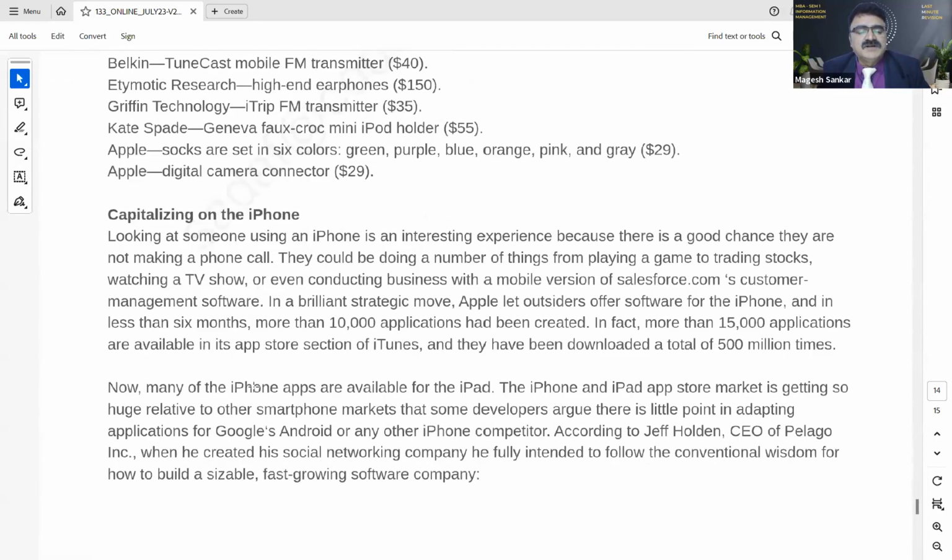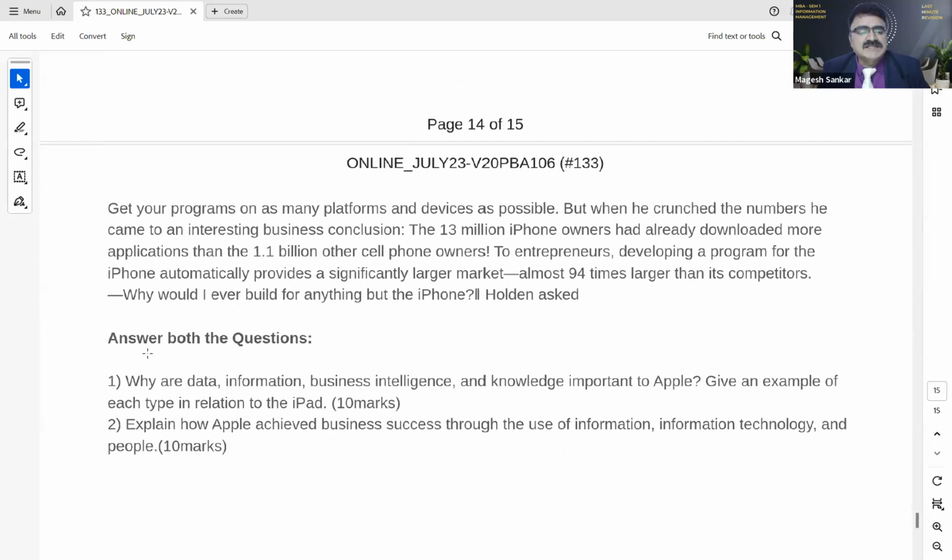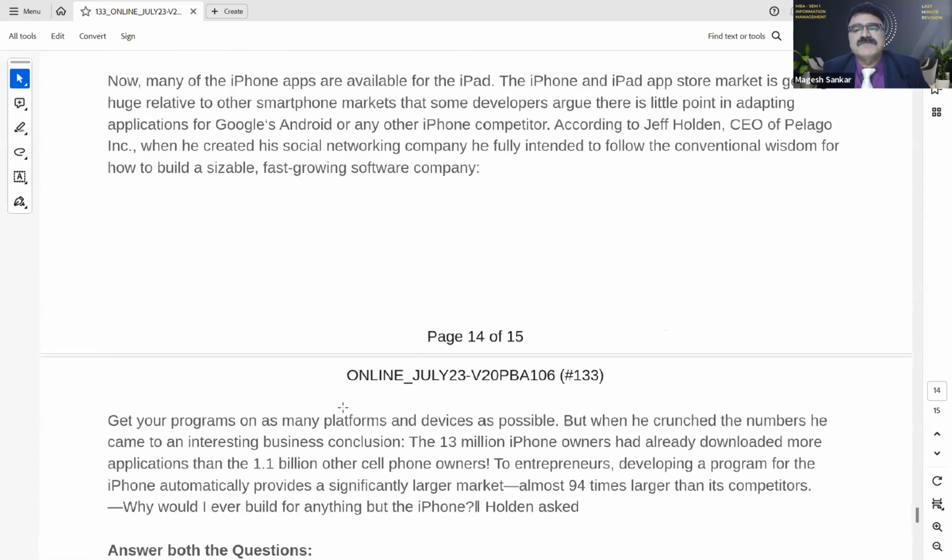But in my material, I'm not going to ask you case studies and all, only direct questions. So they will ask 2 questions, answer both the questions. Number 1, number 2. Each carries 10 marks here. Please understand, each carries 10 marks. So you need to write both the answers. You have to answer 1 as well as 2. 10 marks each. So total 70 marks.